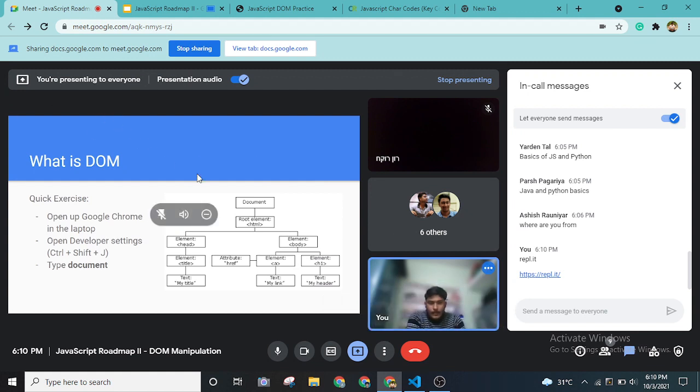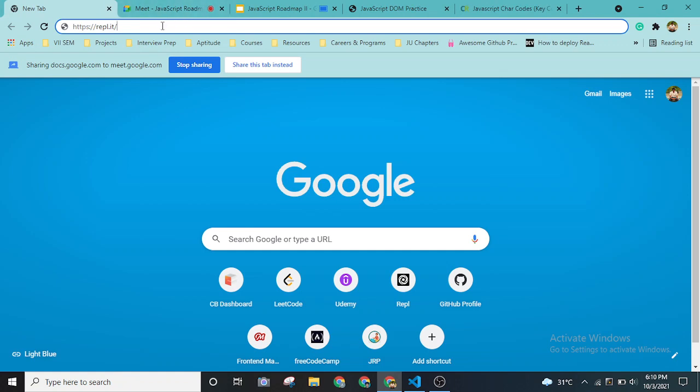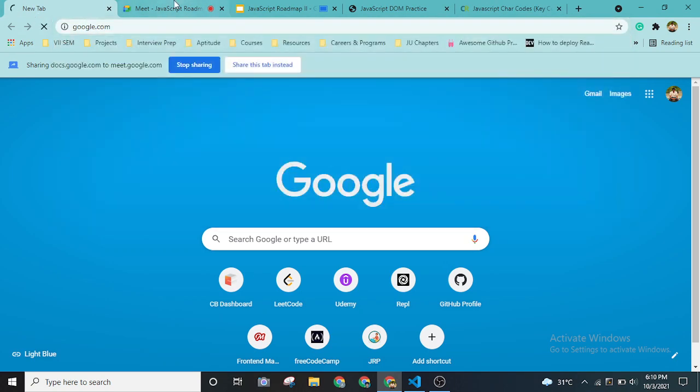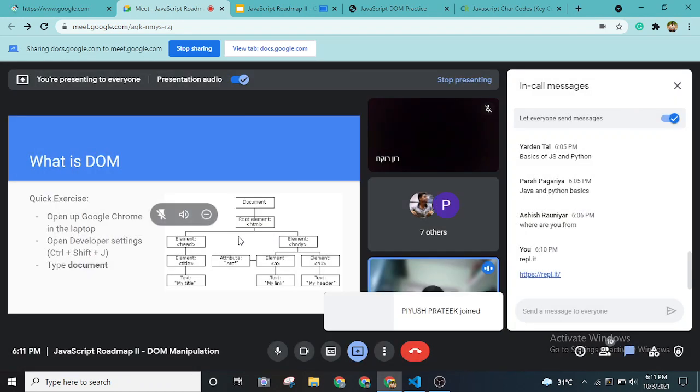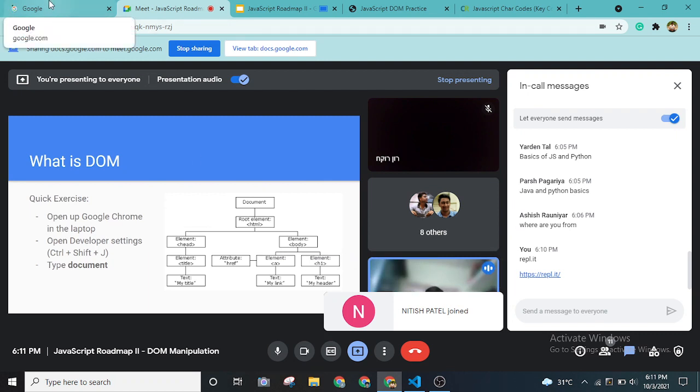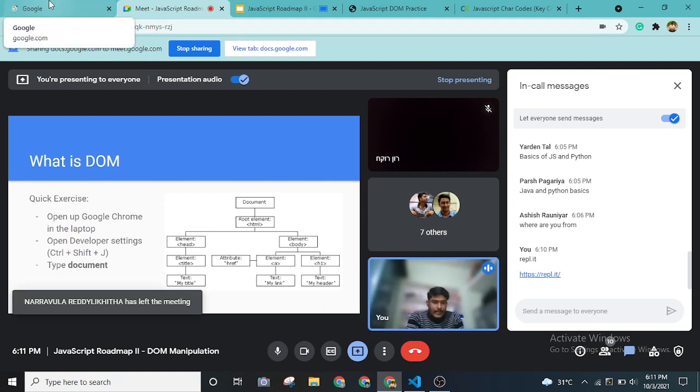I'll be using both VS Code as well as the Google Chrome developer tools. Open up the Google Chrome page and press Control Shift J, which will open the developer console. We'll be using the developer tools live so that we can understand all of the aspects in real time, side by side.